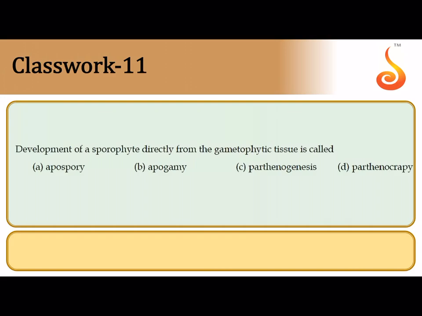Now, when a sporophytic tissue develops from a haploid tissue of a gametophyte, it is a type of non-recurrent apomixis or non-recurrent agamospermy. And when it is developing from a gametophytic tissue other than the egg, say for example the synergid develops into an embryo or the antipodal develops into an embryo, then it is referred to as apogamy. So please remember the answer here is apogamy because they have generally mentioned gametophytic tissue.